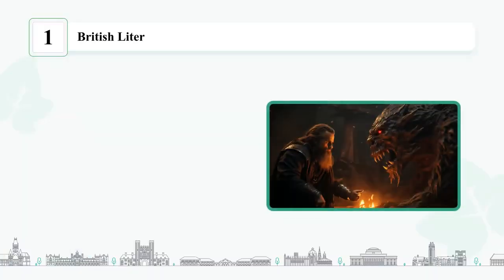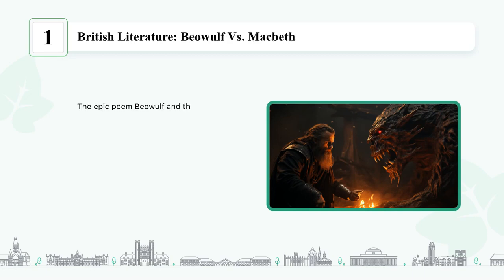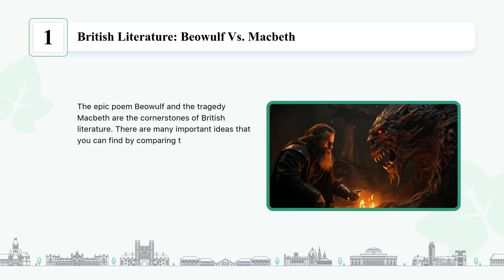British Literature, Beowulf vs. Macbeth. The epic poem Beowulf and the tragedy Macbeth are the cornerstones of British literature. There are many important ideas that you can find by comparing them. Discuss each work's themes, characters, and narrative styles.